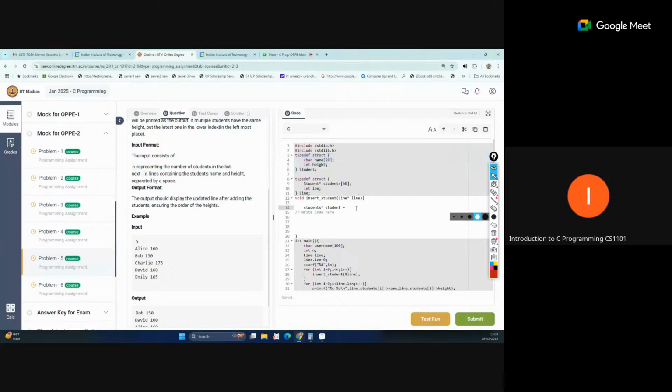Now the dynamic array students, student, capital S, student data, and we will use malloc, with sizeof the student.